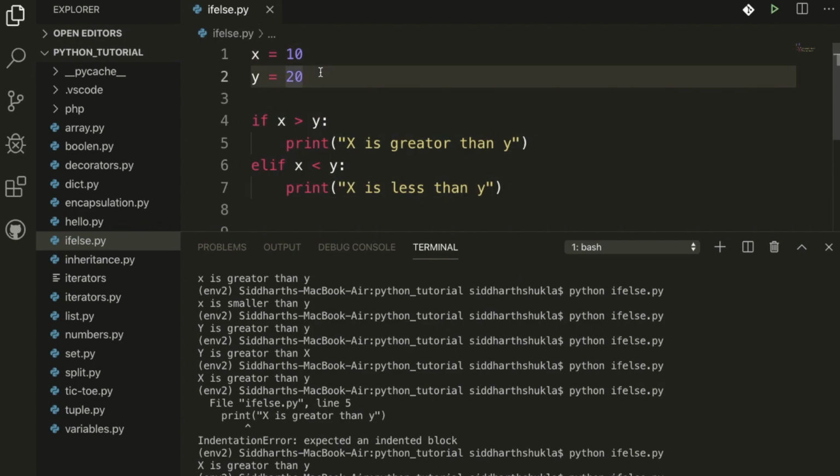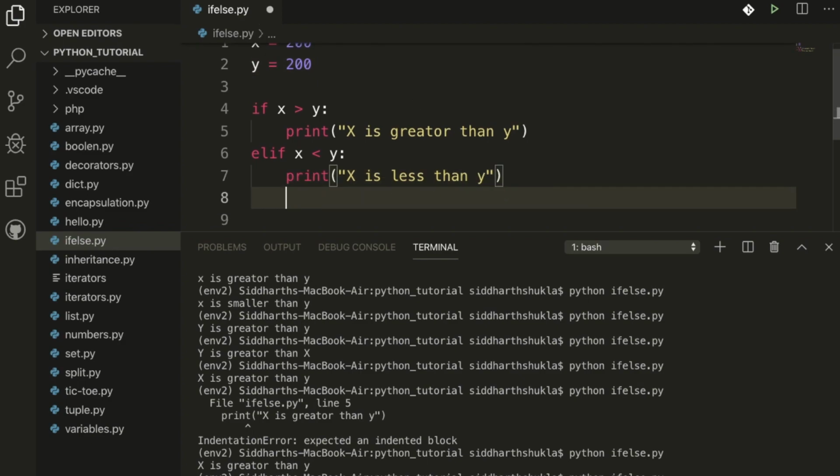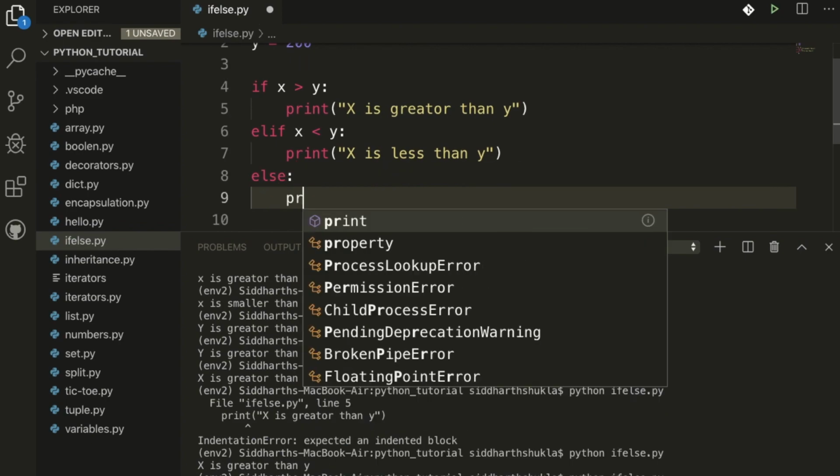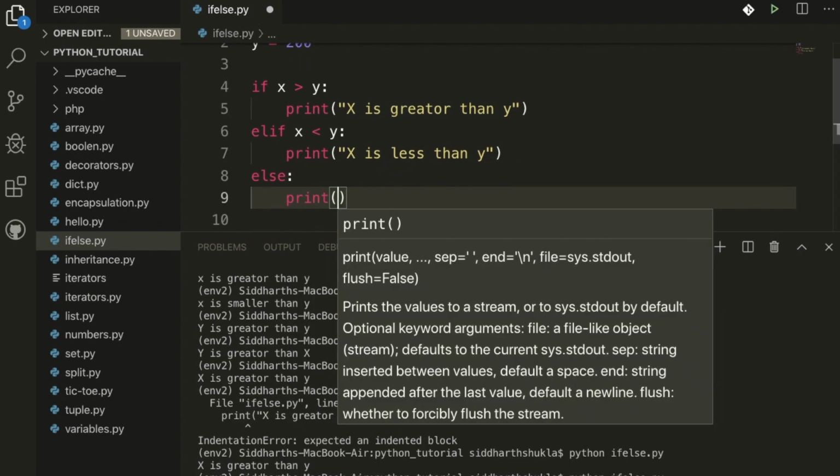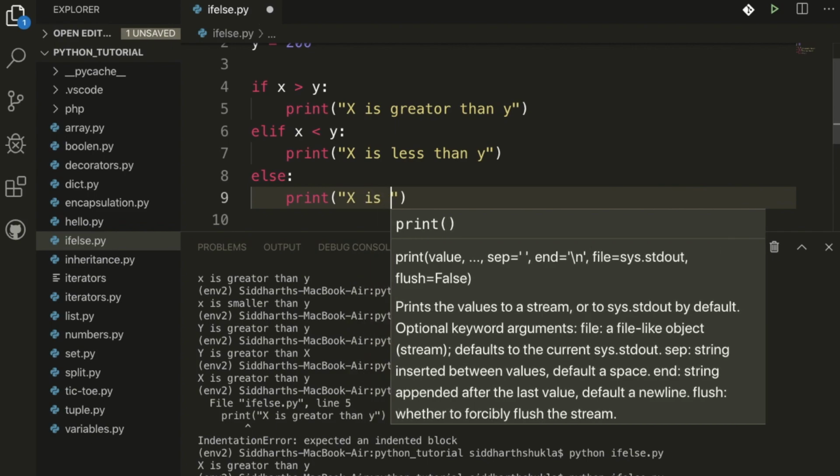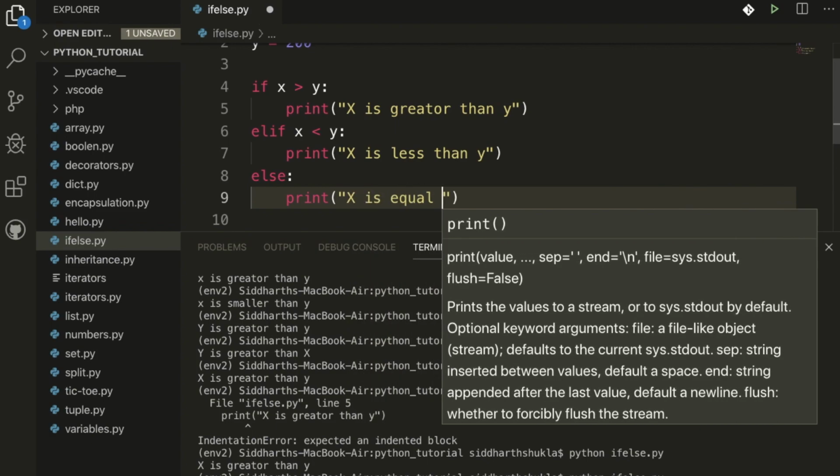Suppose both are equal, I am going to write here else, print x is equal to y.